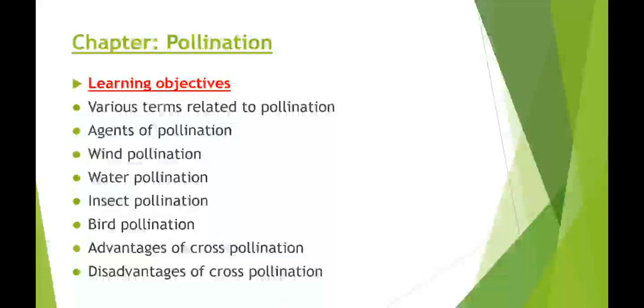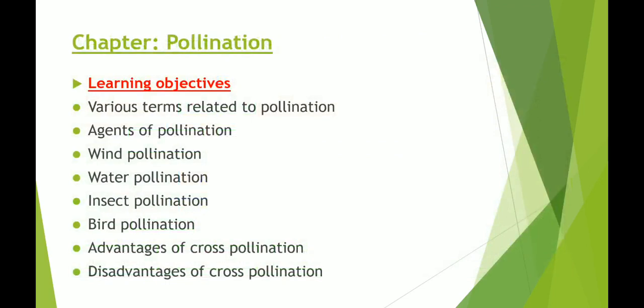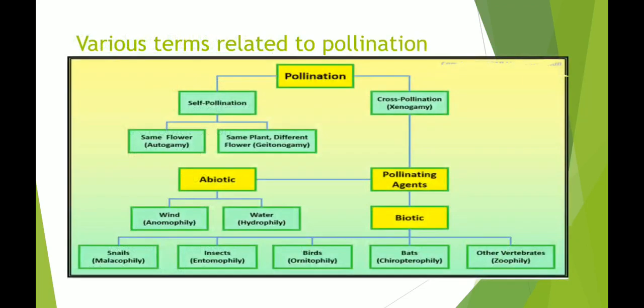So students, this is chapter 6 and the last video of chapter 6, pollination, the second video it is. And the learning objectives are various terms related to pollination, agents of pollination, wind pollination, water pollination, insect pollination, advantages of cross pollination and disadvantages of cross pollination. So let's get started with the first topic, various terms related to pollination.